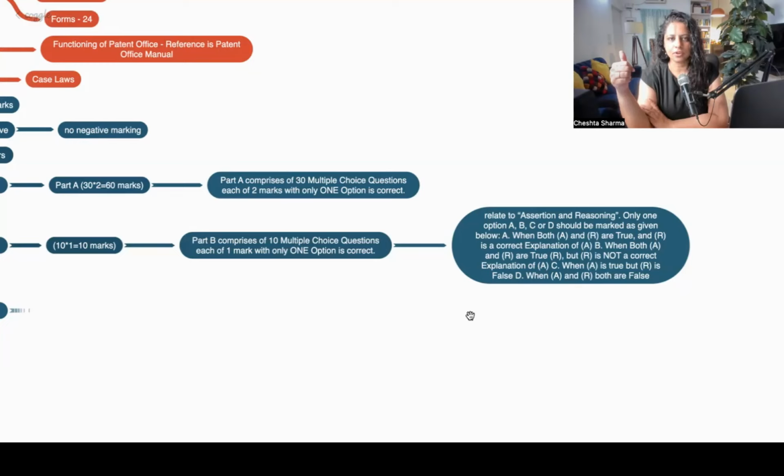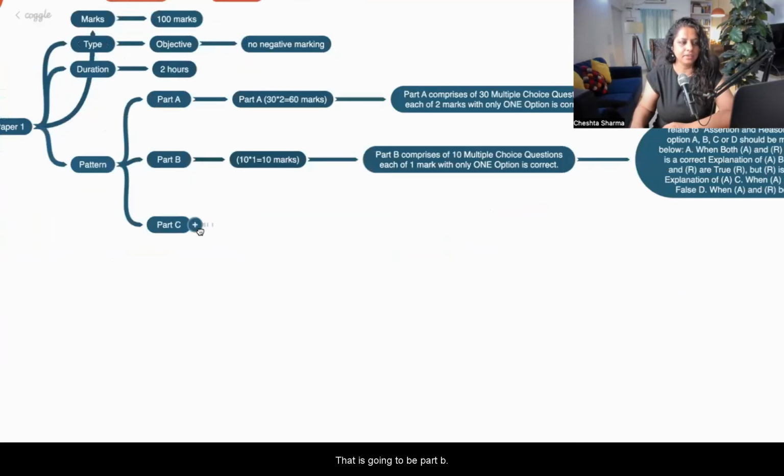Yes. So these are assertion reason based questions, and definitely we are going to practice a lot in the class. Once you practice, you will get a hang of it. What are the scenarios when assertion and reason both are correct, when both are false, when one of them is correct, so what to mark. So these are called assertion reasoning questions. That is going to be part B.